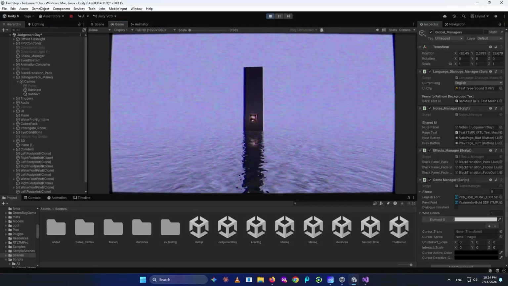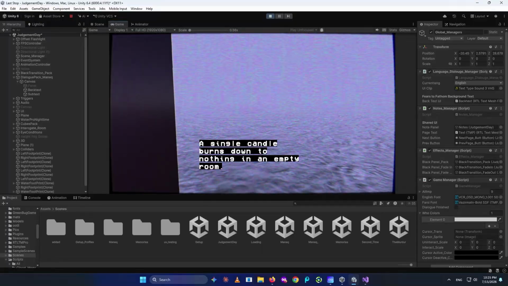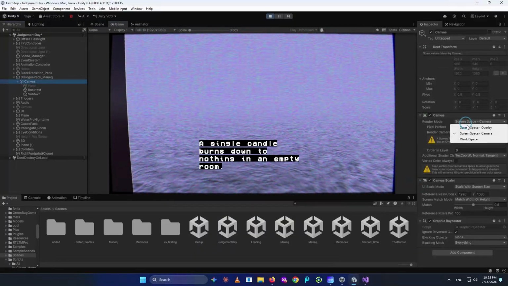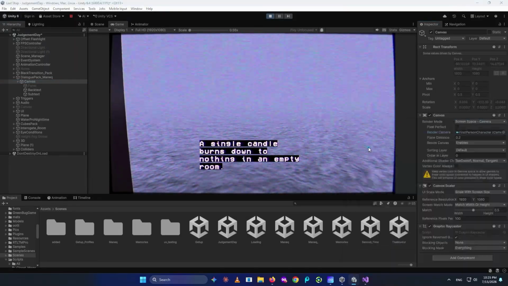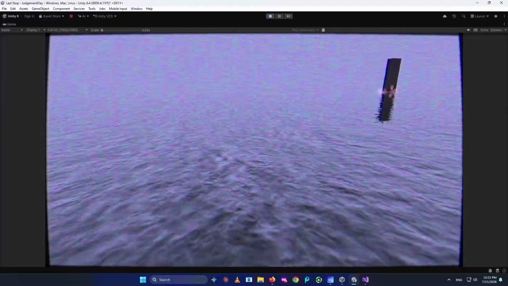So let's see if it actually works. I hope it does. Yeah, it does. You see, it actually works. So the problem is the canvas is not on the camera. We put it on the camera. You see the effects are rendered on top of, under the camera effects.